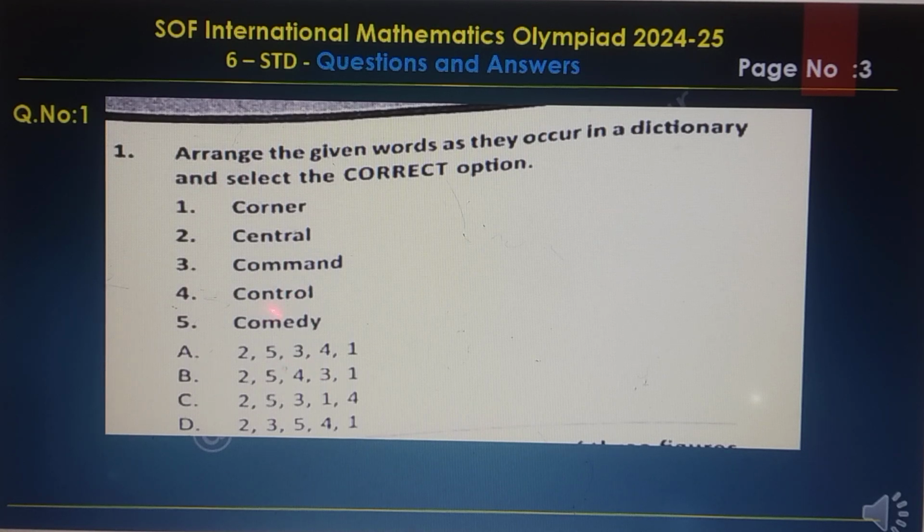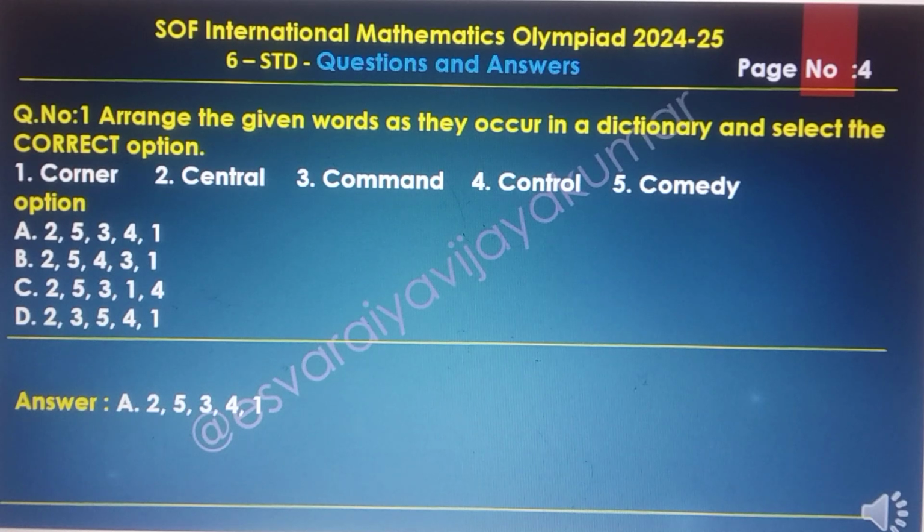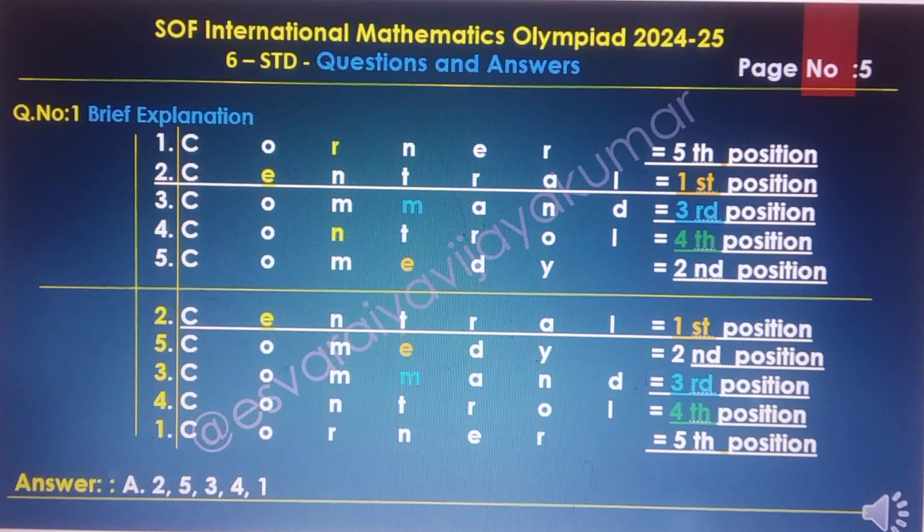We will check the answers. Here the answer for the first question is A. Option A: 2, 5, 3, 4, 1. In the brief explanation, I have given corner, central and command, control, comedy.